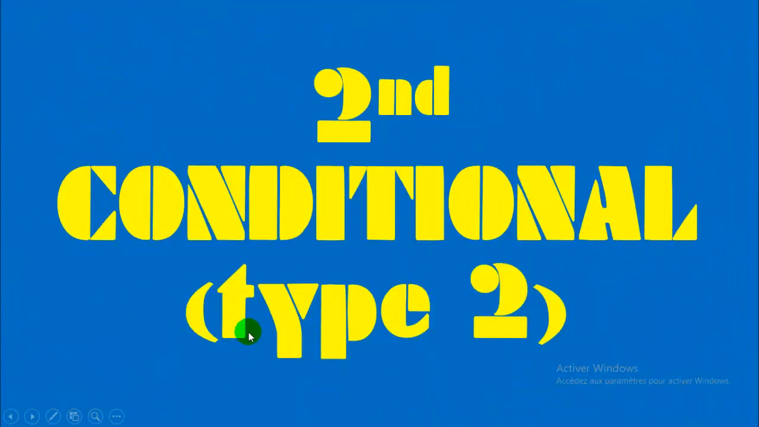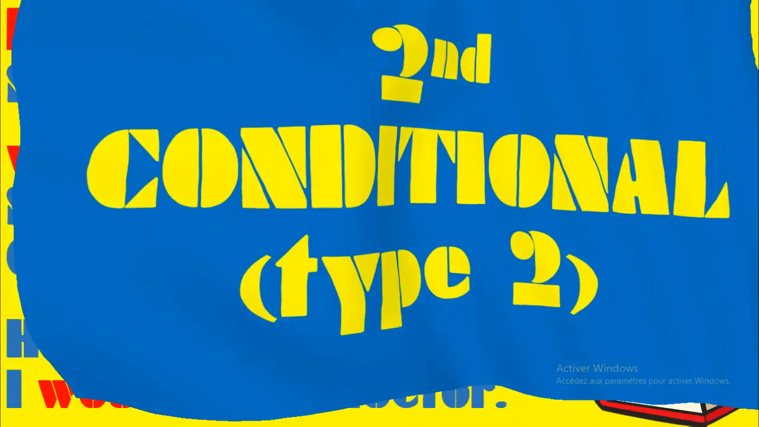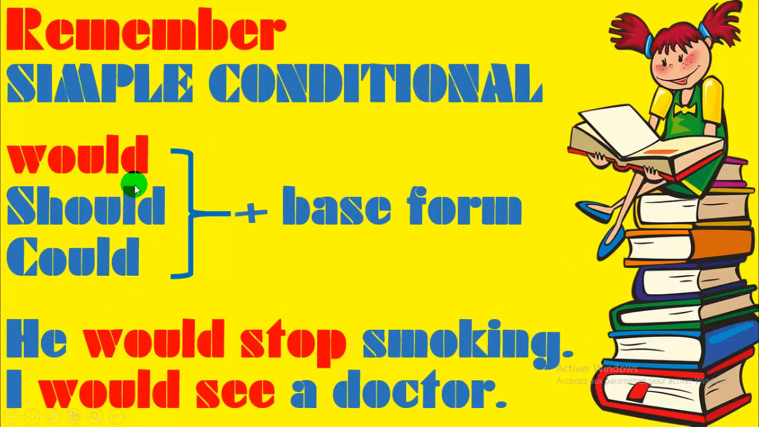Part 2, the second conditional, also called type 2 conditional. In this conditional, remember, you will need the simple conditional and the simple past preterite. How to form the simple conditional? Let us revise it. Would, should, could plus base form. As you can see in red, you have would. He would stop smoking. He would see a doctor. Would plus base form.